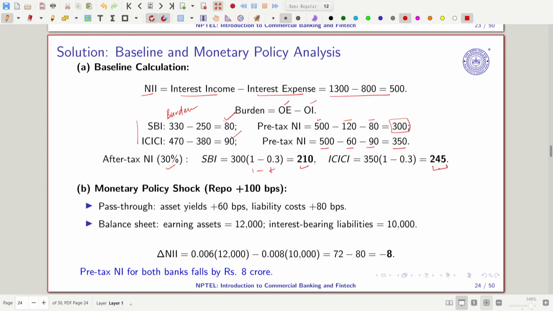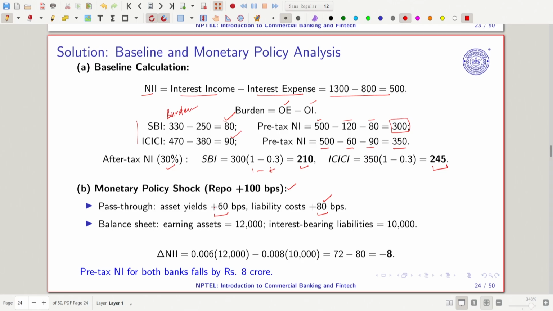In the same way, suppose the repo rate increases by 100 basis points with pass-through. On the asset side it is passing a 60 basis point increase, but the liability cost is higher. So the bank is more generous. Out of the 100 basis point increase, the bank is passing 80 basis points as liability cost, and only 60 basis points it is passing on the loan, right? As a result, you can see it will incur losses.